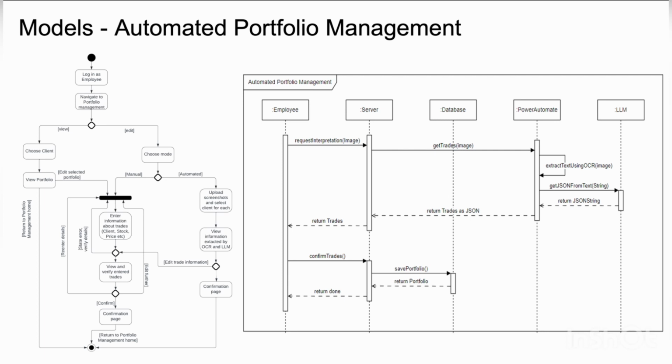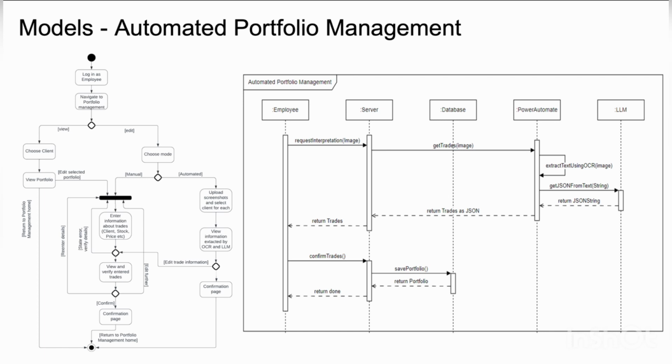The other option is editing the portfolio. Here you choose the mode, and you can use either a manual mode or an automated mode. In the automated mode, you upload a screenshot and select the clients for each screenshot. After you upload the screenshot, the information in the image is extracted by the OCR and the LLM. Once that is done, a confirmation page pops up and you can either confirm and return to the home page, or choose to edit the trade information.